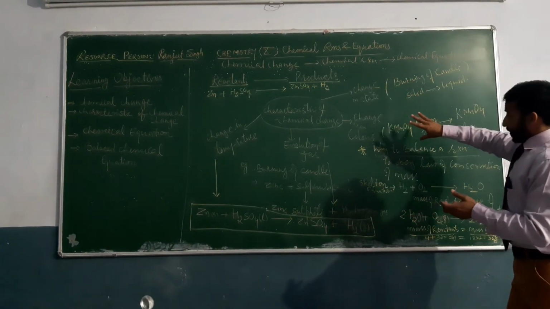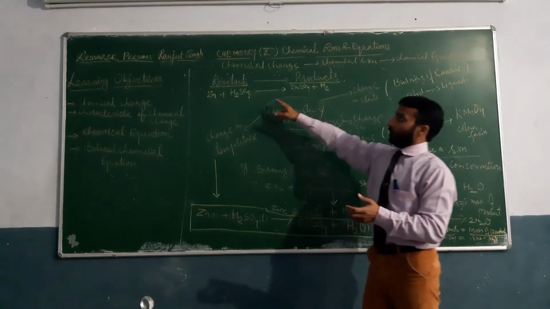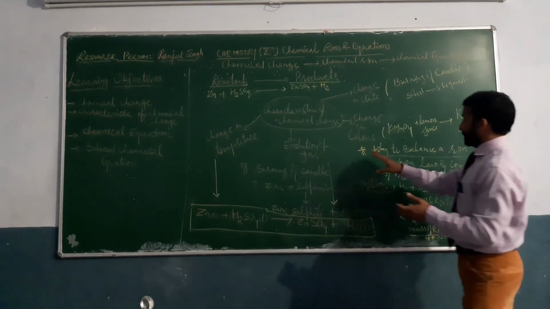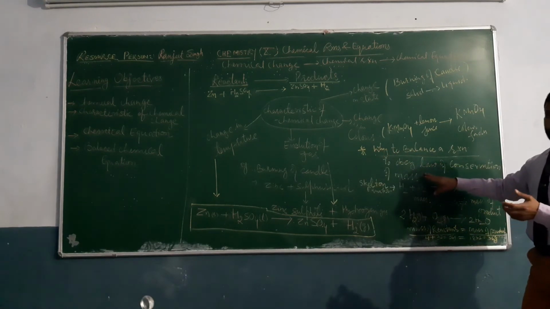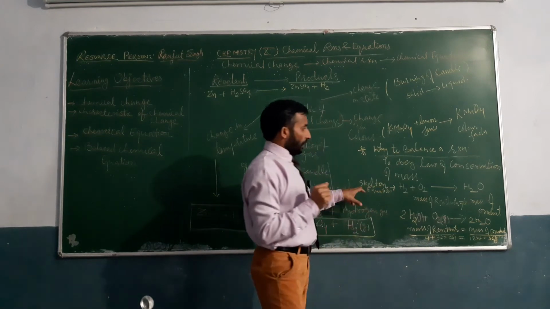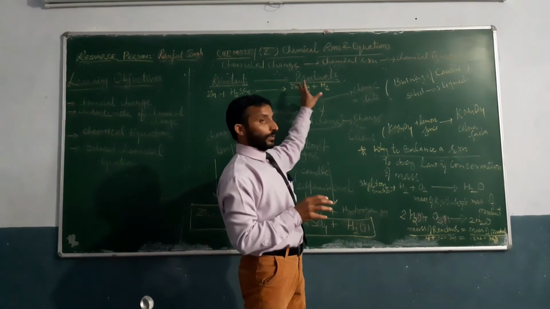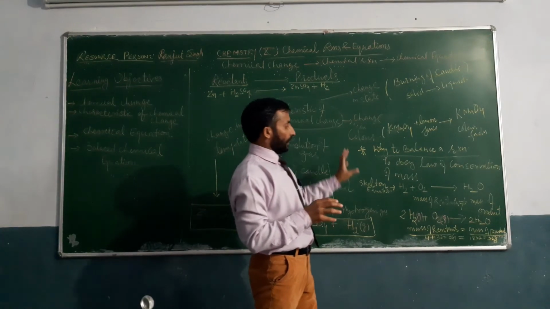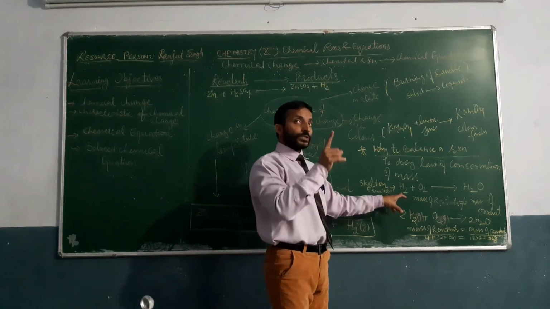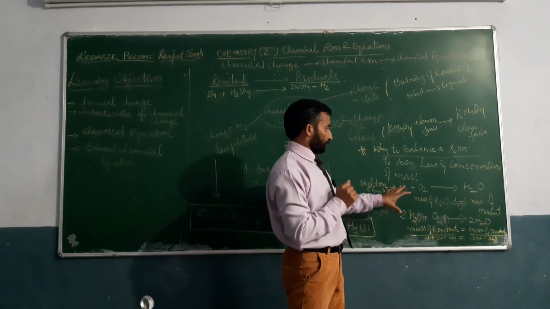The equation in terms of formulas and symbols is known as a chemical equation. First we have a word equation, which we convert into the skeletal equation where we use formulas and symbols. Let us take an example.